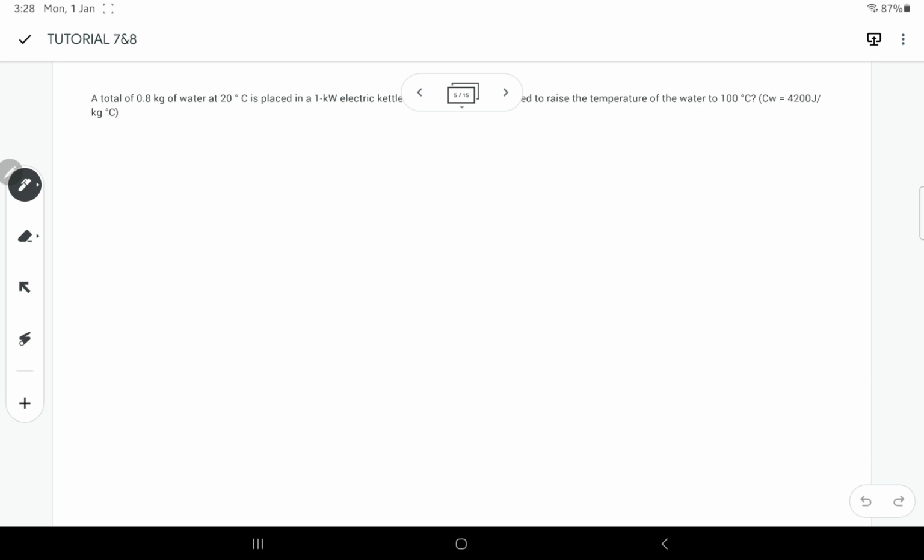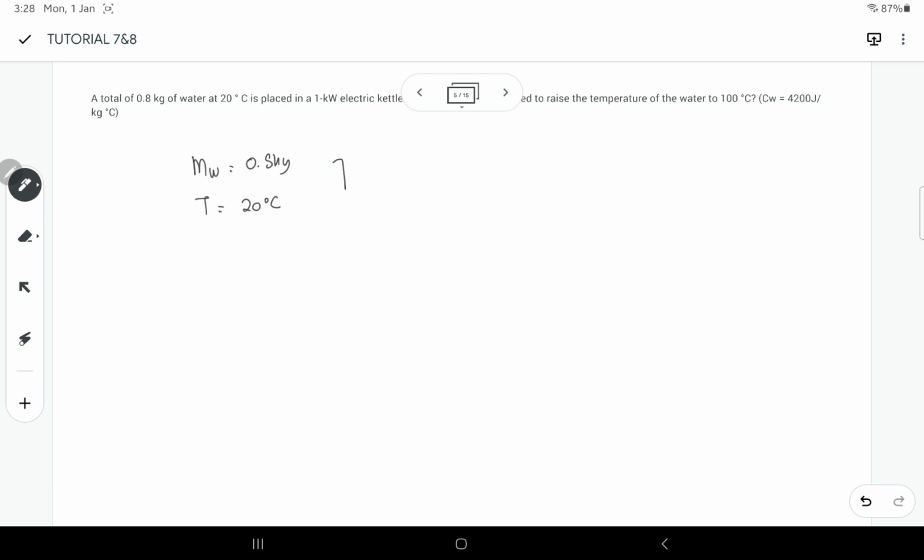Alright, the next one is a total of 0.8 kg of water at 20 degrees Celsius is placed in a 1 kilowatt electric kettle. How long a time is needed to raise the temperature of the water to 100 degrees Celsius? Okay, so you have water, which is the mass of water adalah 0.8 kg and the temperature of that water is 20 degrees Celsius.